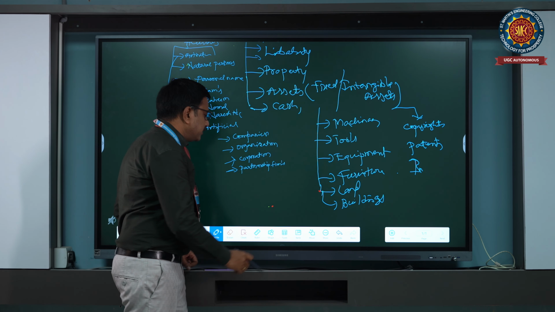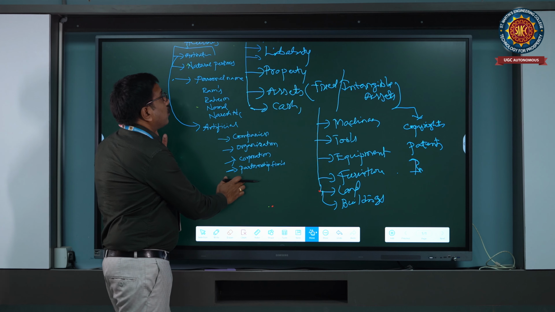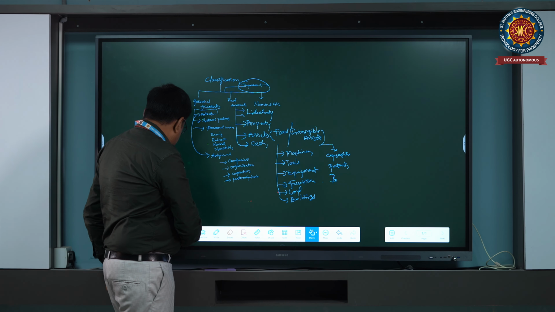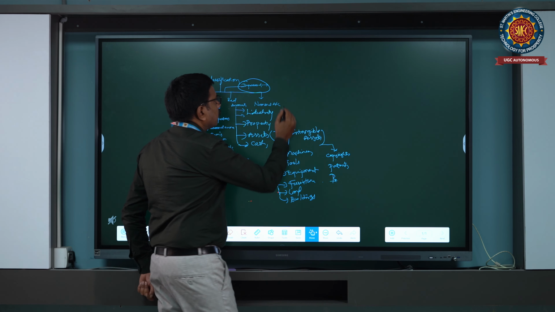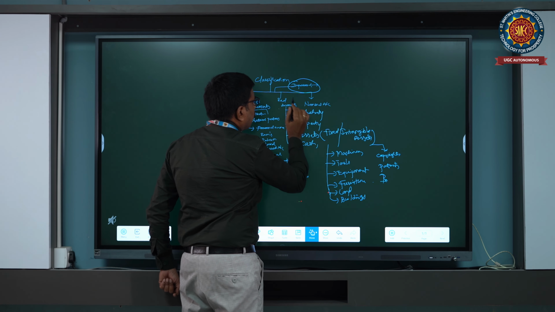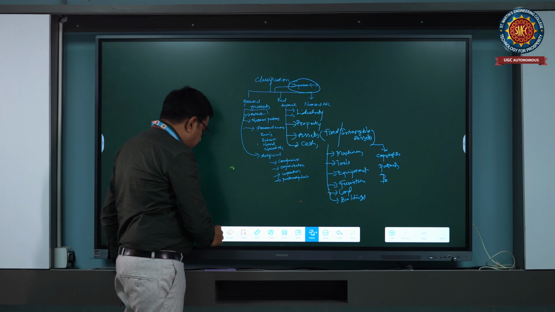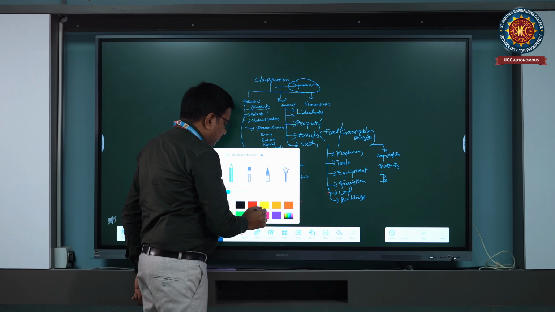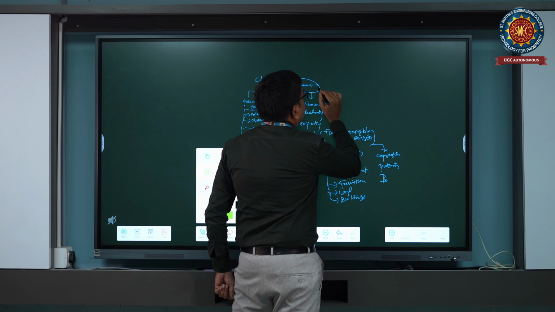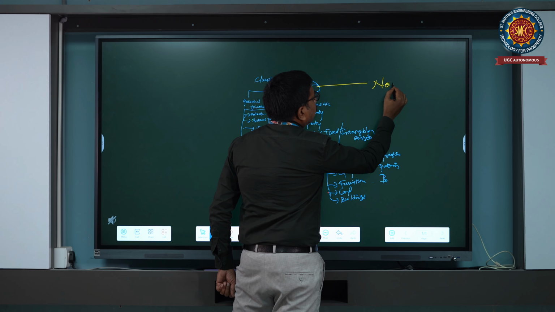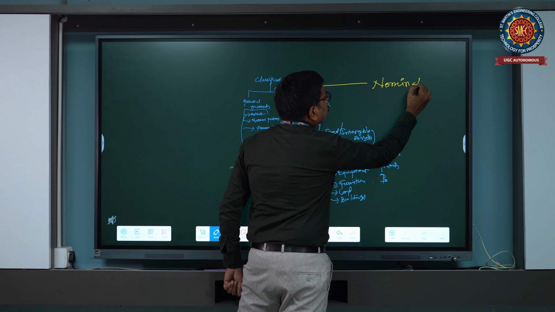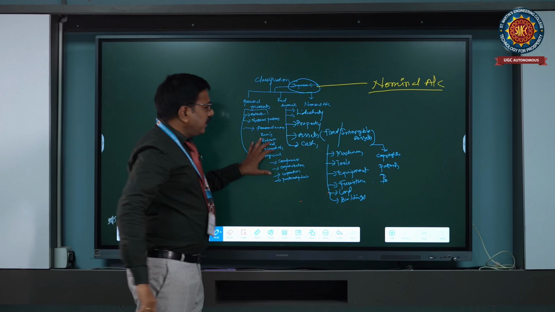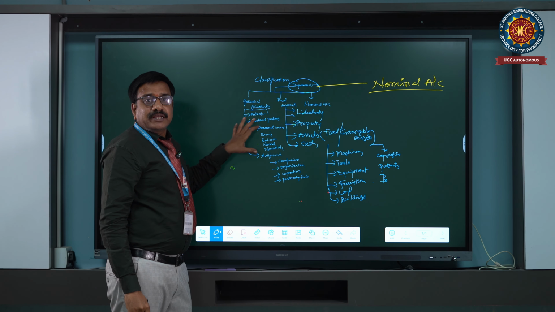Next thing is we are going to discuss the nominal account. The nominal account is also called impersonal account. Why is it called impersonal? Which is not personal. So here we are also going to discuss the nominal account. What is a nominal account? In a nominal account, all the expenditures and incomes are recorded.